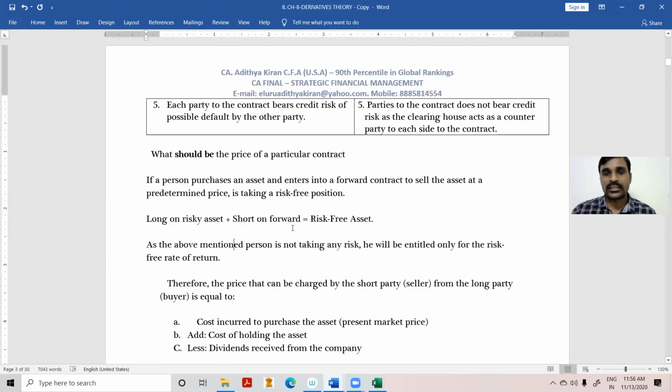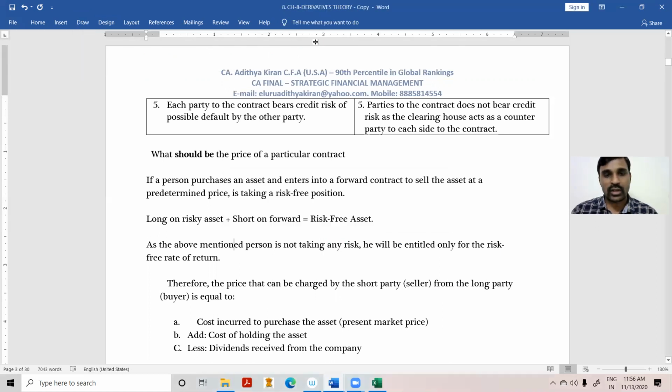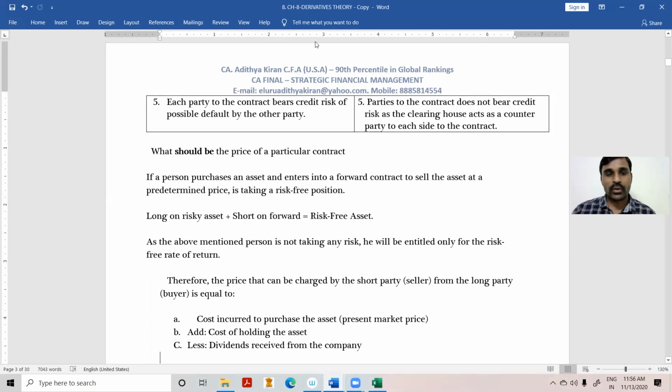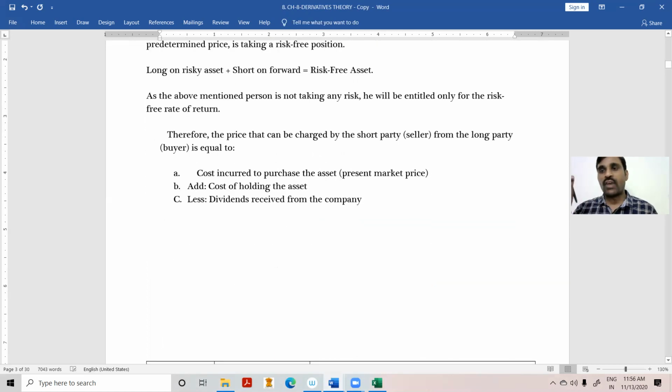So therefore, in summary, we are using only four different formulas. I'll once again write what are the four formulas we are using for computing the future price. But we should not just use the formula, because the e-value calculation or continuous compounding calculation will get wrong answers. You have to use the logic.